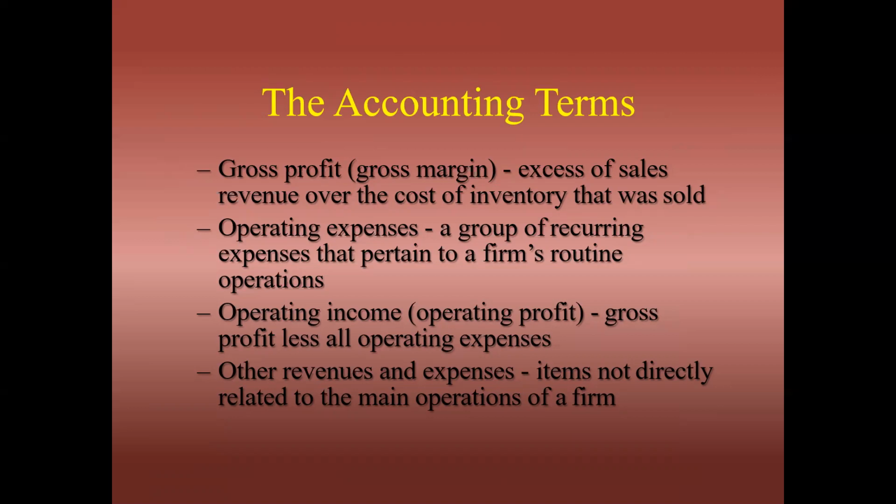Operating expenses, a group of recurring expenses that pertain to a firm's routine operations, are known as operating expenses. Operating income, operating profit is gross profit less all operating expenses. Other revenue and expenses are items not directly related to the main operation of a firm.